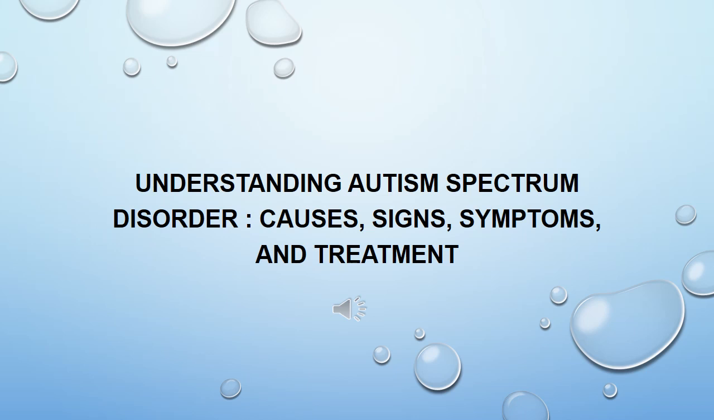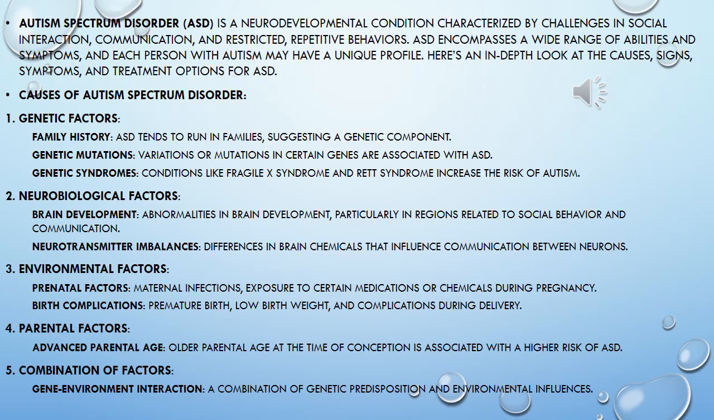Understanding Autism Spectrum Disorder. Causes, signs, symptoms, and treatment. Autism Spectrum Disorder, ASD, is a neurodevelopmental condition characterized by challenges in social interaction, communication, and restricted, repetitive behaviors. ASD encompasses a wide range of abilities and symptoms, and each person with autism may have a unique profile. Here's an in-depth look at the causes, signs, symptoms, and treatment options for ASD.